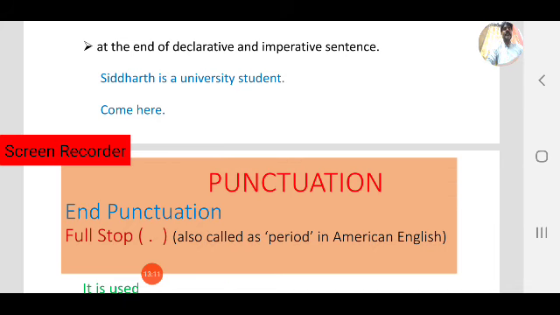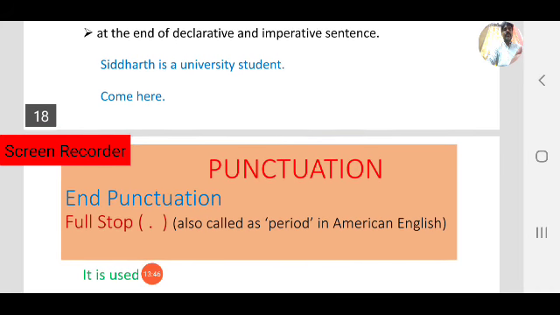Let's come to the second example. Come here. This is an imperative sentence. Come here, it may be a command, or sometimes, please come here, it may be a request. That is an imperative sentence. So for both declarative sentences, or statements, and imperative sentences, we use full stop at the end of the sentence. We use full stop, or period in American English.